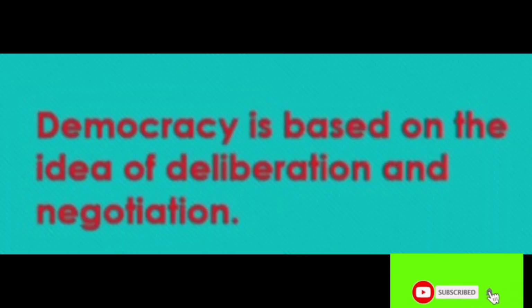Democracy is based on the idea of deliberation and negotiation. So some delay is bound to take place. Imagine a government that may take decisions very fast, but it may take decisions that are not accepted by the people and may therefore face so many problems. In contrast, the democratic government will take more time to follow procedures before arriving at a decision.